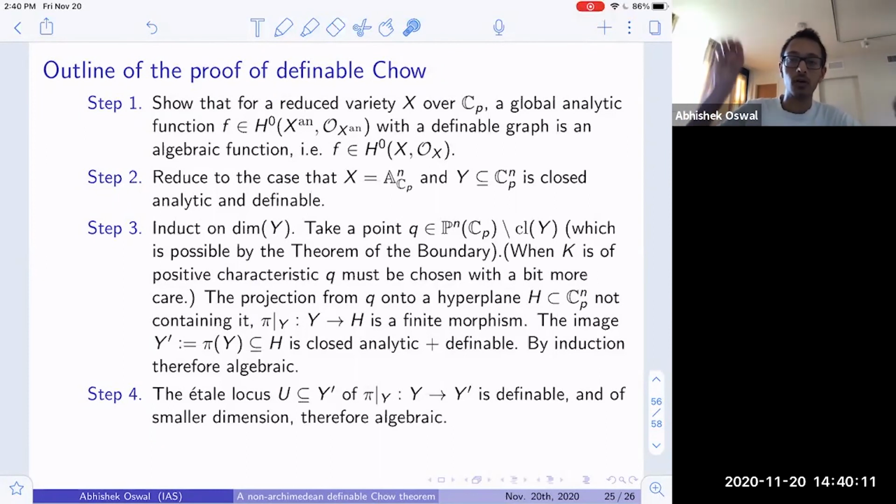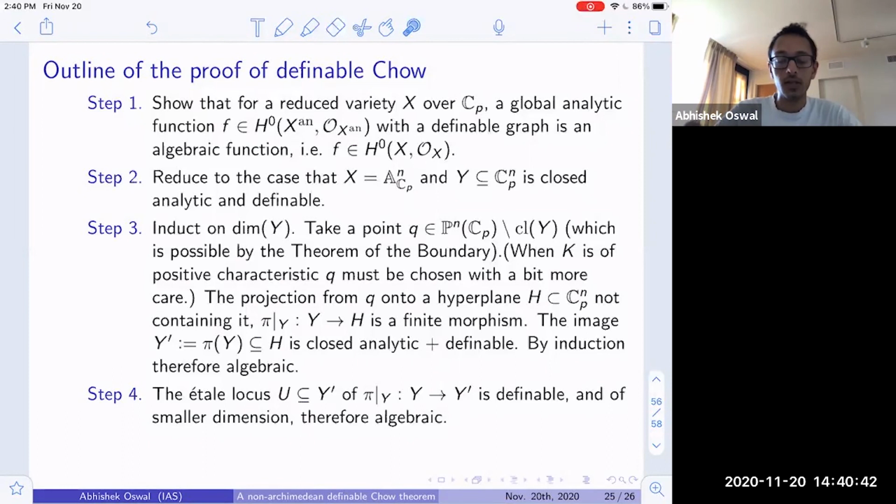And now we want to conclude that Y is algebraic. So we first show that the eta locus of this finite map from Y to Y' is also definable. So this takes a bit of work. But essentially the argument is that the eta locus of this map is the locus where the generic fiber cardinality is reached. And this statement, that the fiber cardinality is equal to the generic fiber cardinality, is a first order definable statement.